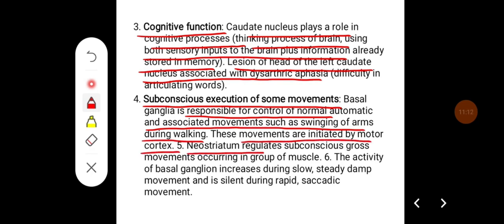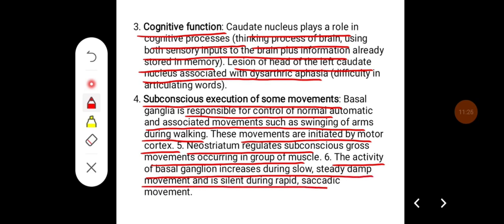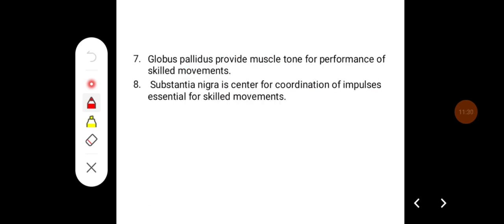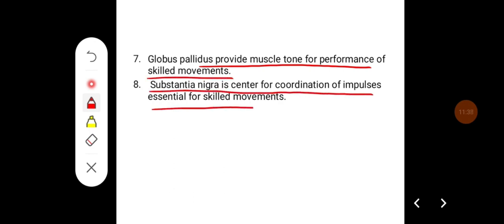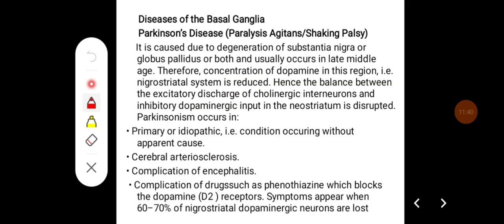Then another function is that the neostriatum regulates subconscious gross movements occurring in a group of muscles. The activity of the basal ganglia increases during slow steady ramp movements and is silent during rapid and saccadic movements. Globus pallidus provides muscle tone for the performance of skilled movements, and substantia nigra is a center for coordination of impulses essential for skilled movements.